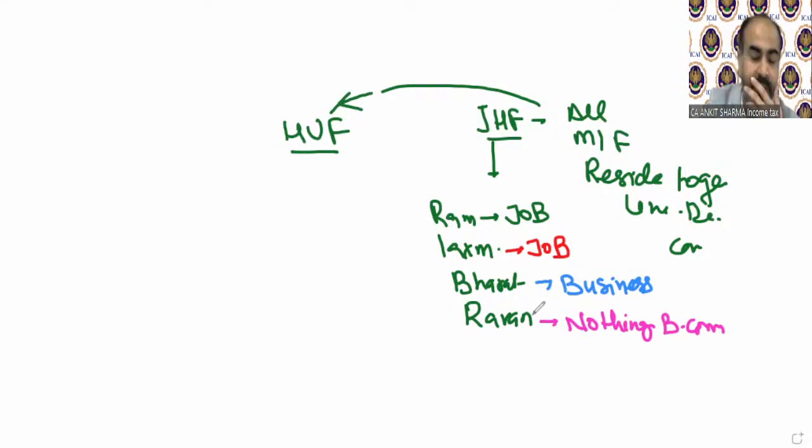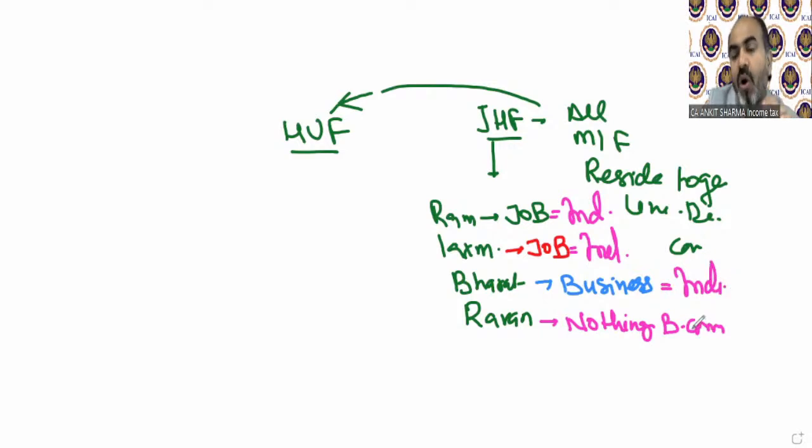He will do something. So now, because they all are earning income separately, Mr. Ram will be treated as an individual because he is the only owner of that income he is earning. Mr. Lakshman will also be treated as an individual under income tax. And Bharat will also be called an individual under income tax because they are all earning income separately.